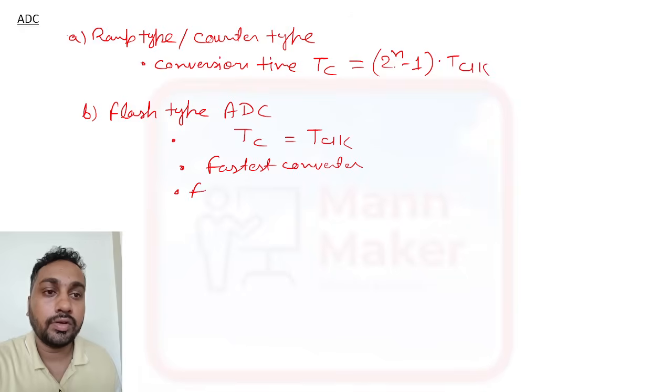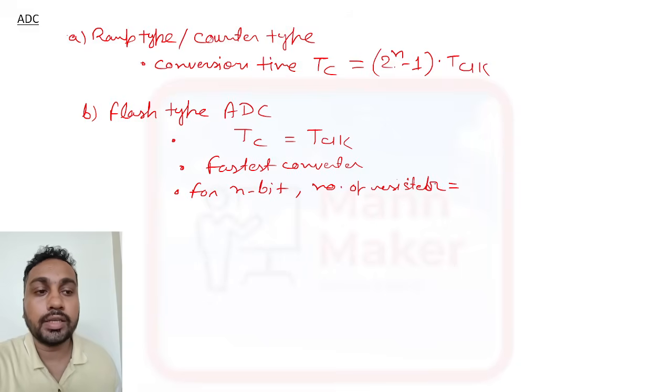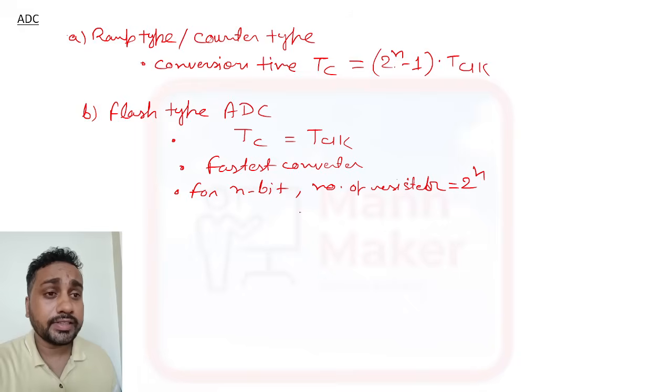Sometimes they will ask for n bit, number of registers. For n bit, how many registers are required? So 2 to the power n. For an n bit flash type ADC, how many registers required?